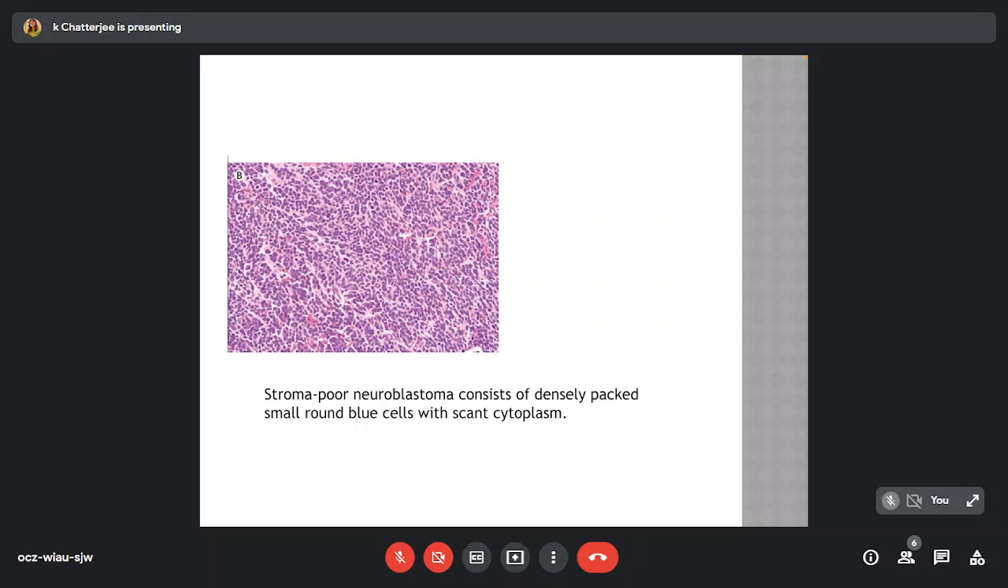In the photomicrograph, we can see a stroma poor neuroblastoma, which consists of densely packed small round cells with scant cytoplasm.